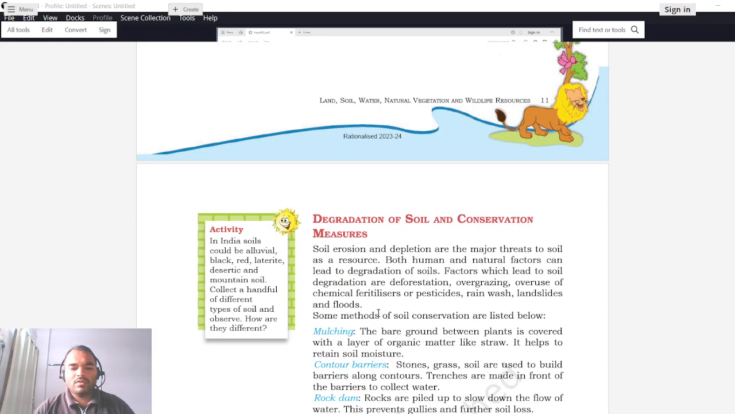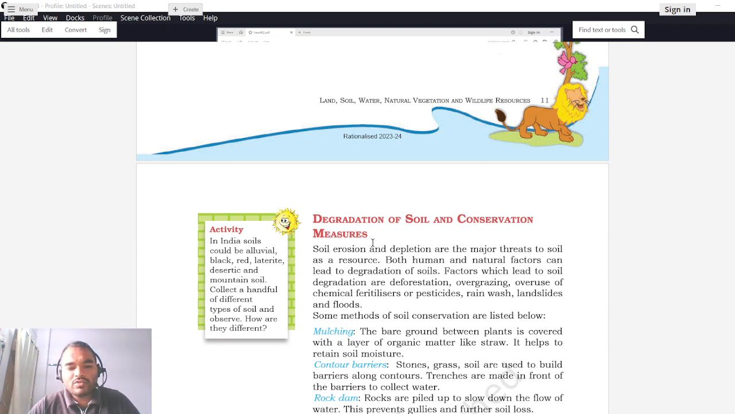So now after seeing what is soil, after understanding the mechanism of formation of soil, now we will move to the next part, that is degradation of soil and conservation measures. Okay, so soil erosion and depletion are two major threats to soil as a resource. So there are two basic things which are related to this soil. First is soil erosion, and second is depletion of soil.